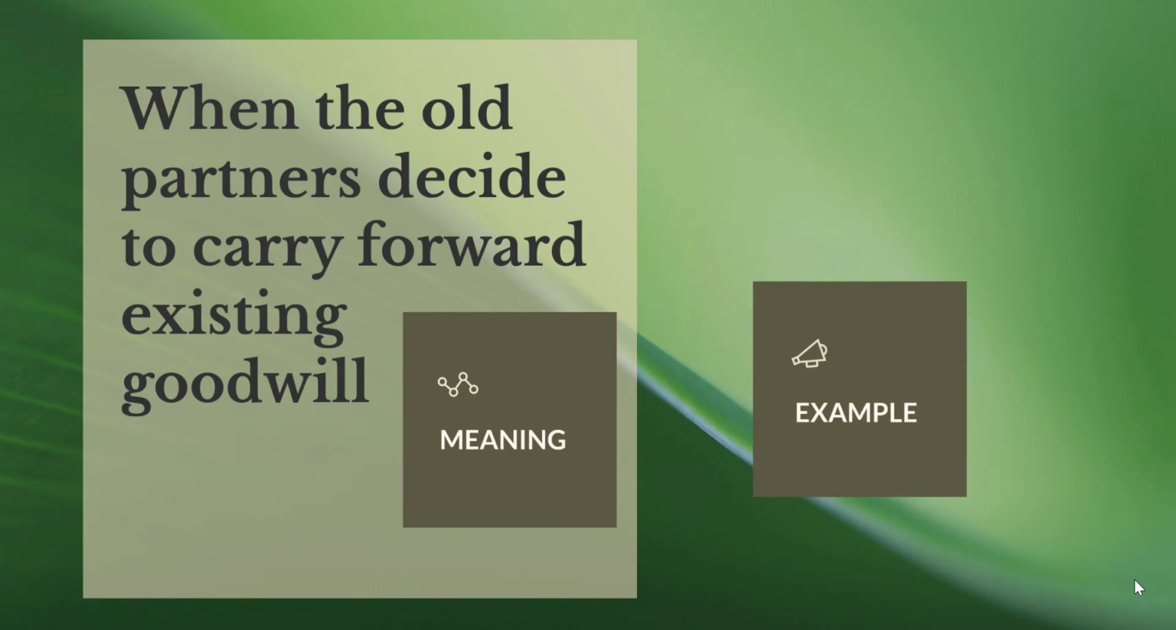Hi, we have already learnt that existing goodwill refers to goodwill that already appears as an asset in the balance sheet of the firm. The usual mode of treatment of goodwill already appearing in the books is to write off the existing goodwill among the old partners' capital accounts in their old profit sharing ratio.